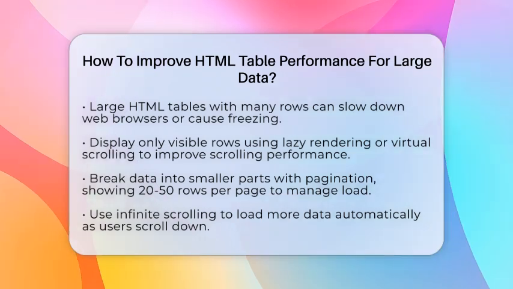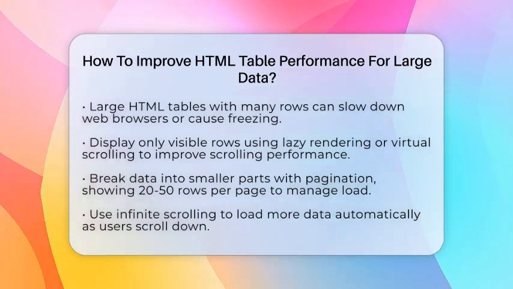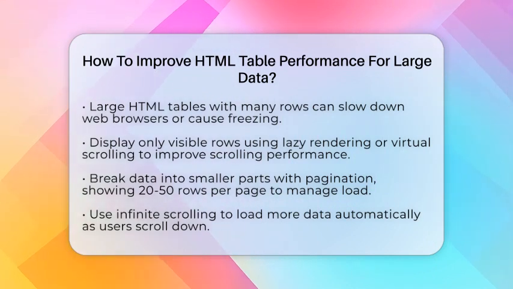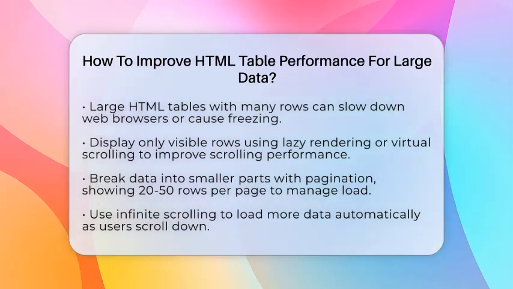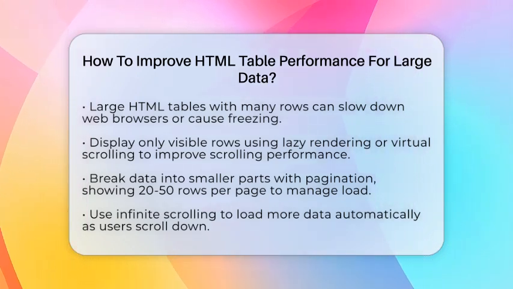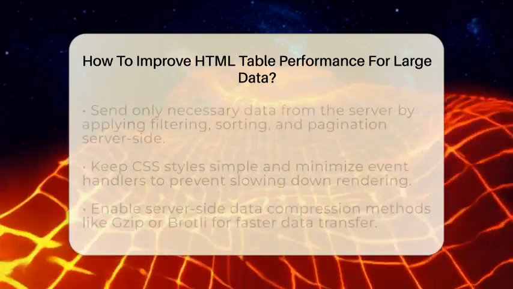First, think about how many rows your table shows at once. Instead of loading all the data, only display the rows that are visible on the screen. This technique is called lazy rendering or virtual scrolling. It means the browser only creates HTML for the rows you see plus a little extra above and below. This reduces the number of data cells and table data cells the browser has to manage, making scrolling much smoother.